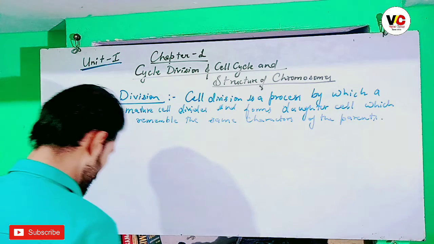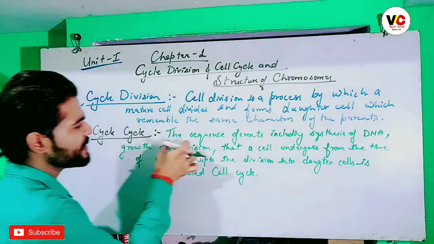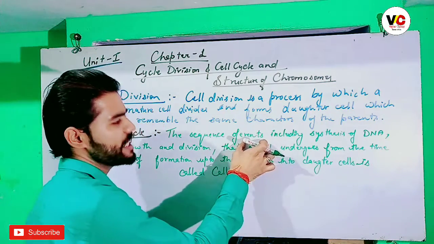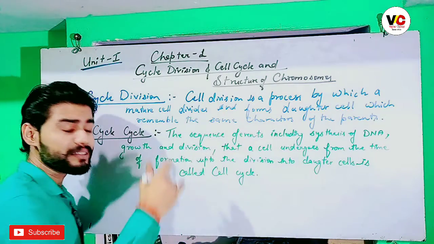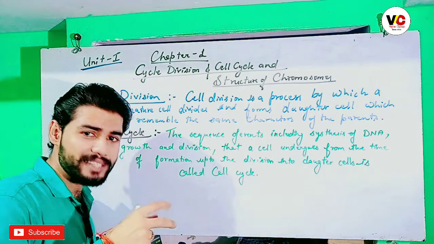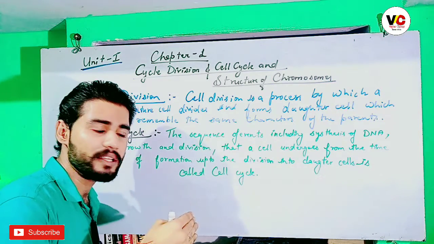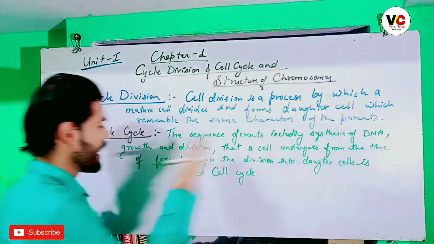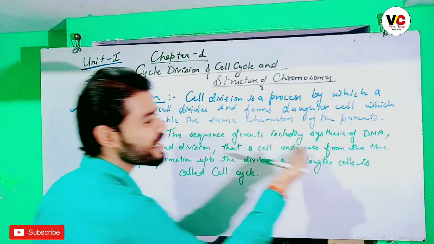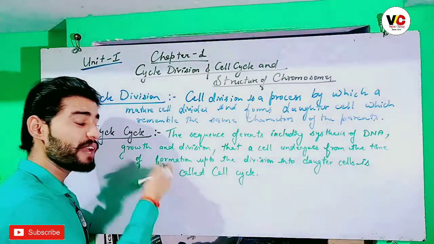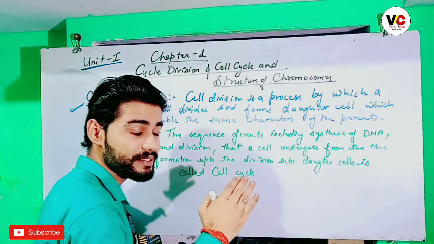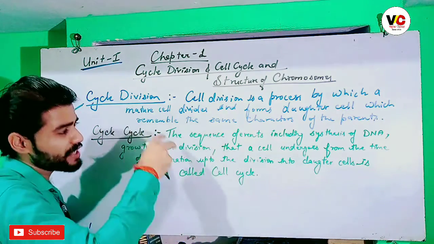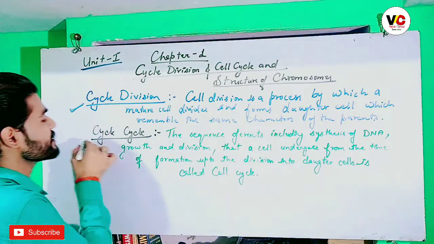We can define it like this: the sequence of events including the synthesis of DNA, growth, and divisions that a cell undergoes, from the time of its formation till the daughter cells divide.